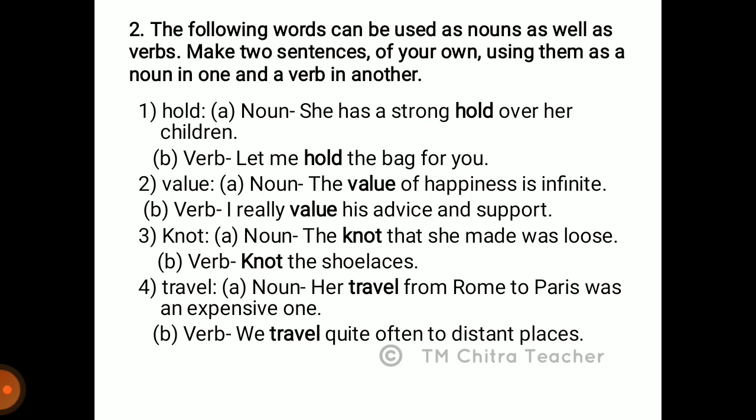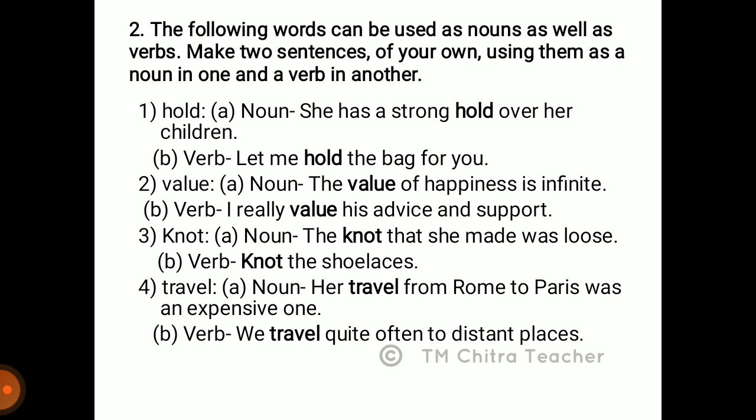The next word is value. As a noun, let's see the first sentence: the value of happiness is infinite. The same word is used as a verb: I really value his advice and support. The next word is knot. As a noun: the knot that she made was loose. Next, let us see the same word knot as a verb: knot the shoelaces.